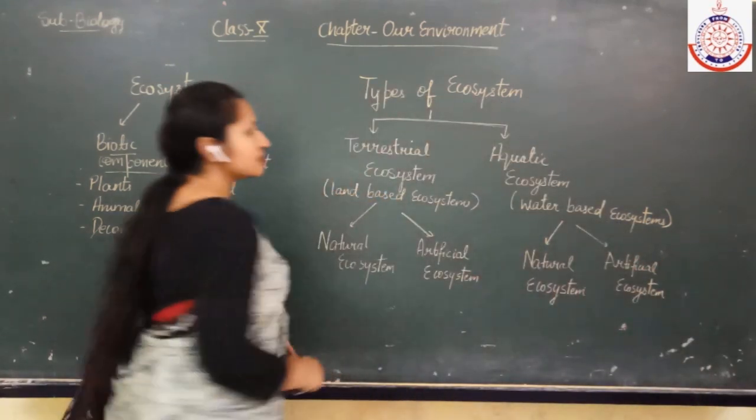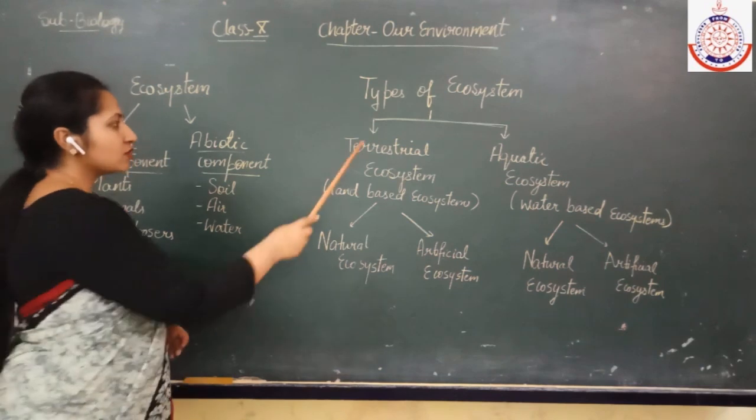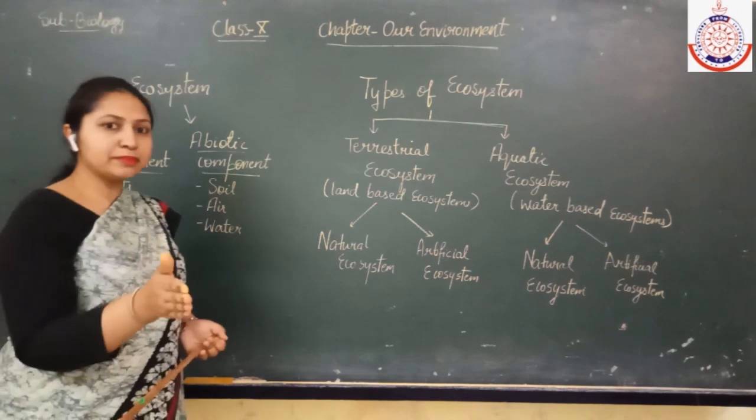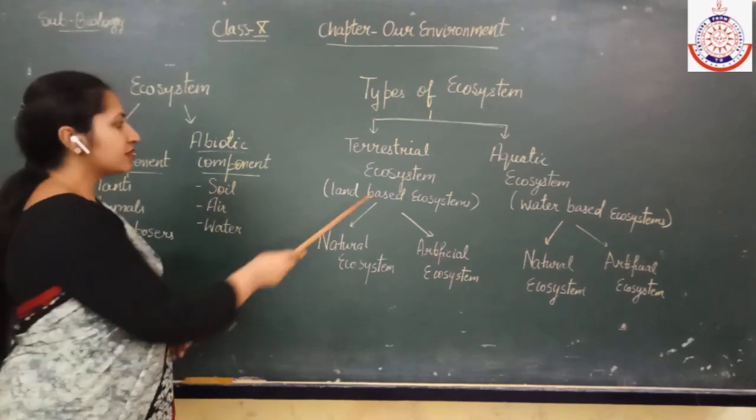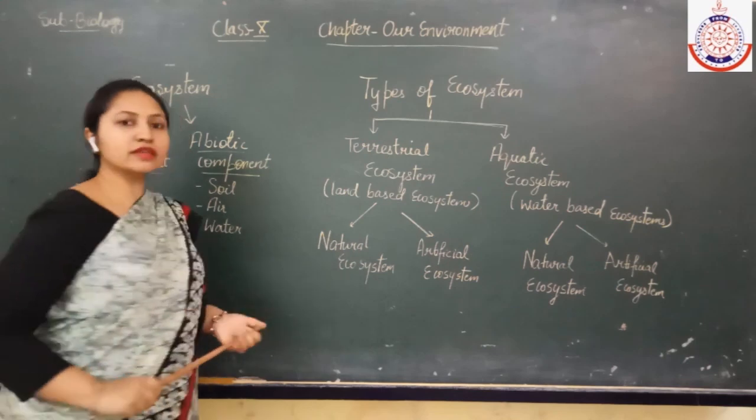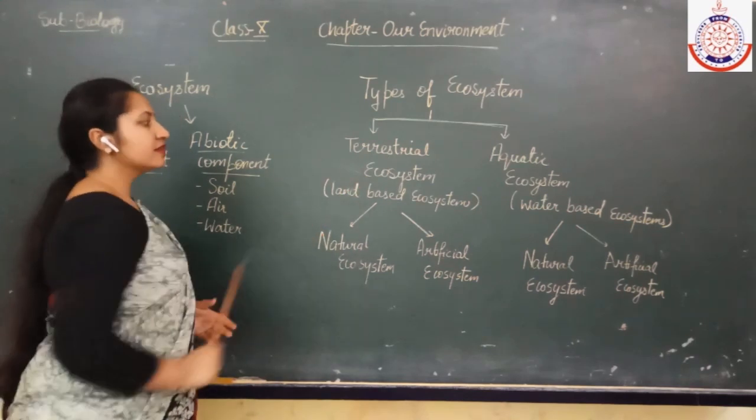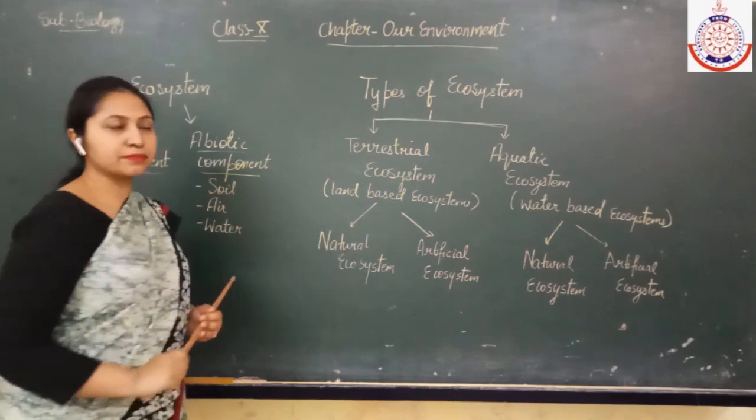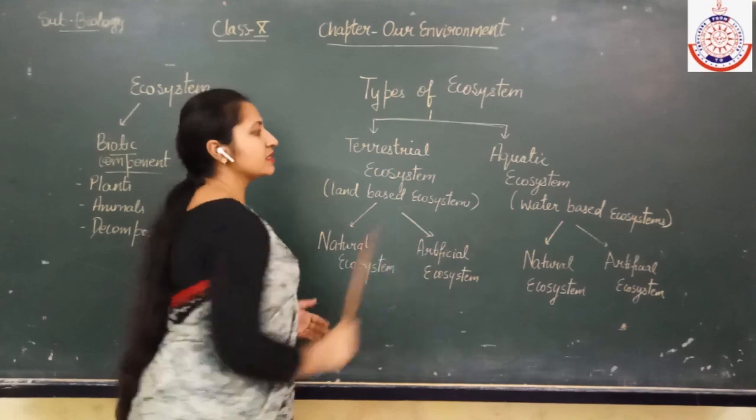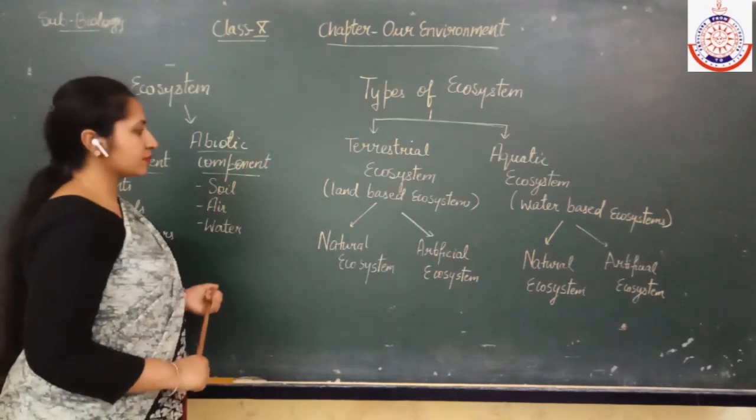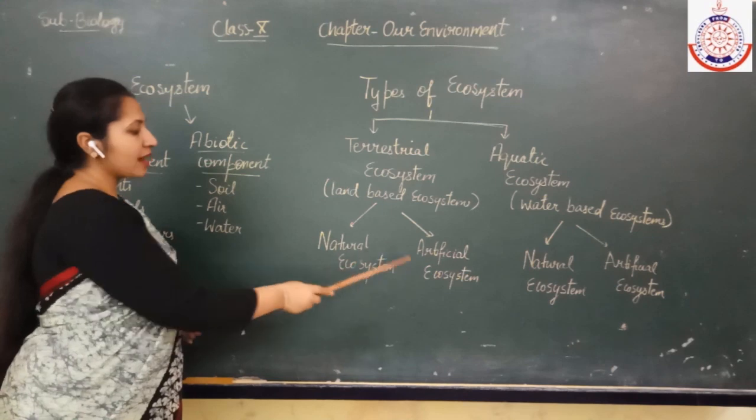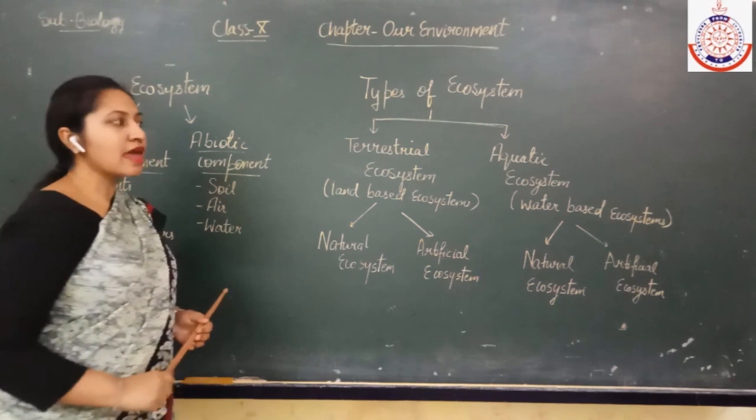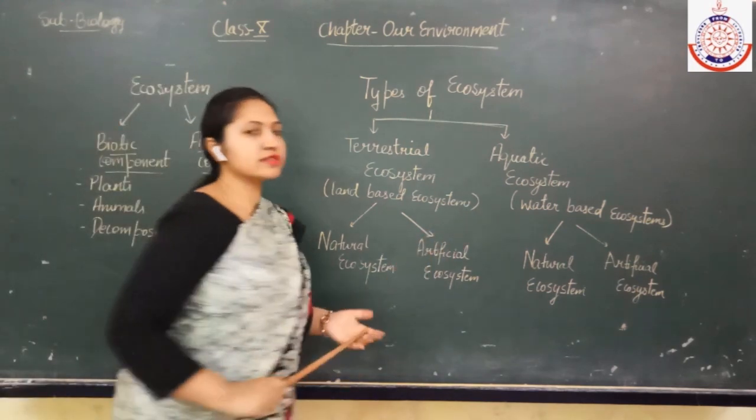Now next is the types of ecosystems. So there are two types of ecosystems depending upon whether they are land-based or water-based, like terrestrial ecosystem and aquatic ecosystem. From the name it is clear, terrestrial ecosystem means the land-based ecosystem and the aquatic ecosystem means the water-based ecosystem. So natural ecosystem and artificial ecosystem, these are the types of the terrestrial ecosystem as well as the aquatic ecosystem.